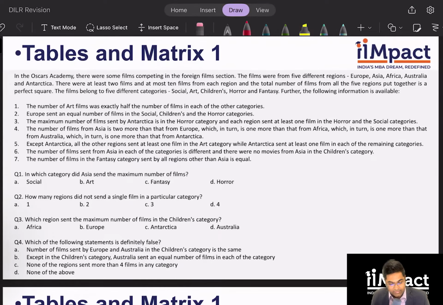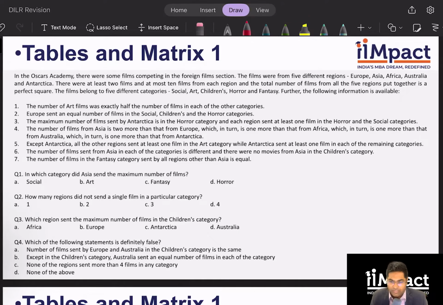All right, it looks like a classic missing value kind of a set. Yes. In the Oscars Academy, there were some films competing in the foreign film section. The films were from 5 different regions: Europe, Asia, Africa, Australia, and Antarctica. I wonder who's sending movies from Antarctica and not went to Oscar, but fine, that's not for us to judge. There were at least 2 films and at most 10 films in each category, and the total number of films from all the 5 regions put together is a perfect square.